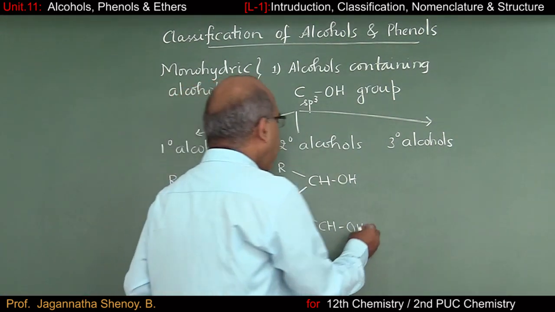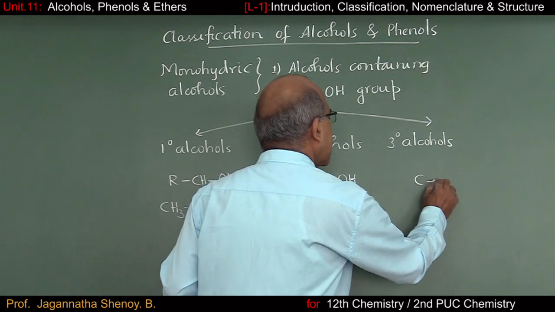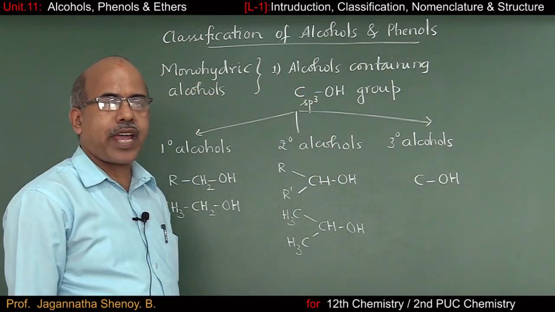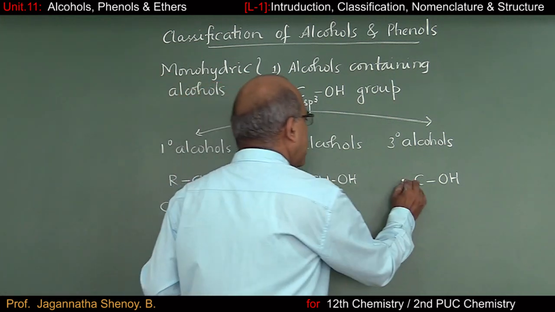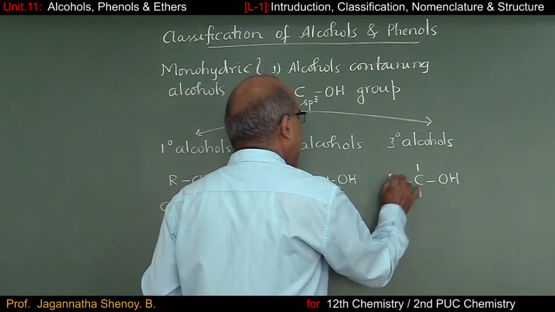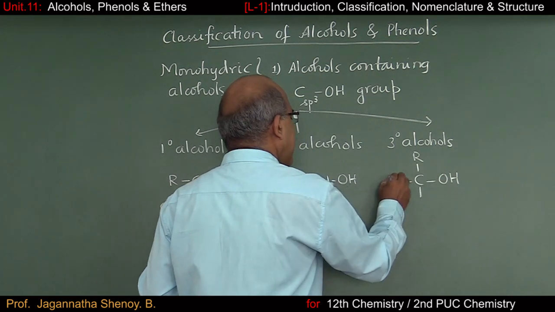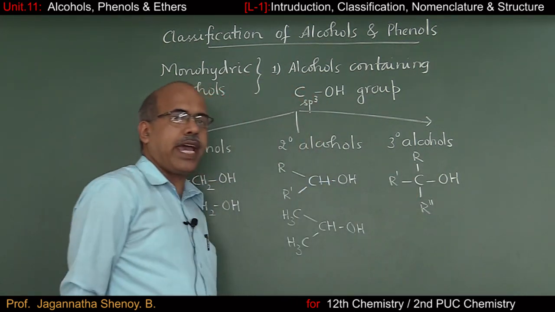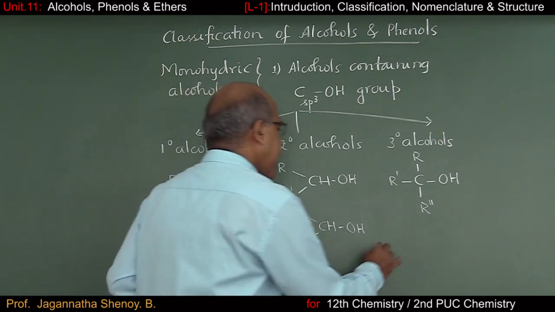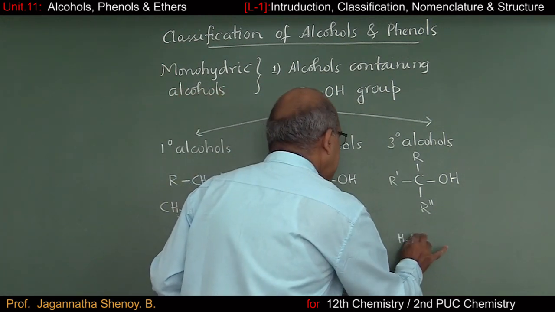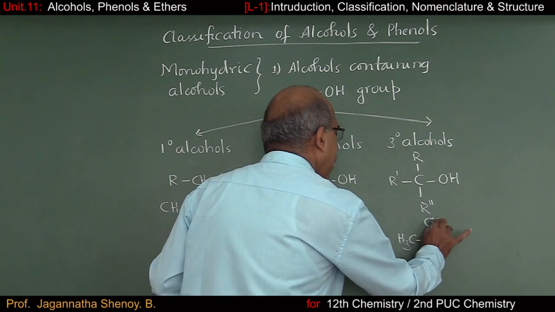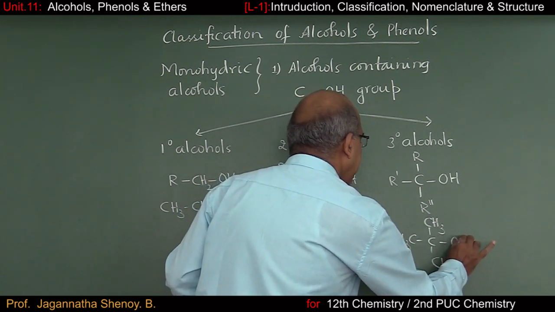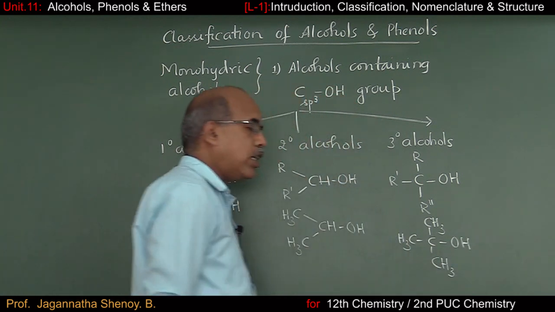In the same way, when we go to tertiary alcohols, the carbon atom carrying the OH group does not have any hydrogen. So three more valencies are to be satisfied. They are satisfied by R, R dash and R double dash. And the familiar example is tertiary butyl alcohol, where R, R dash and R double dash are equal to methyl groups.